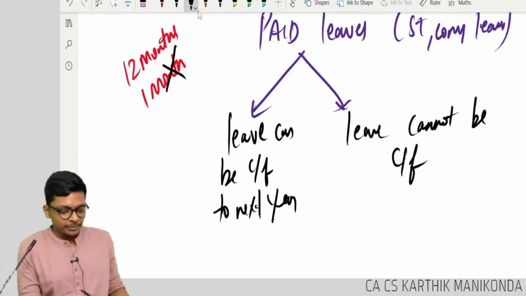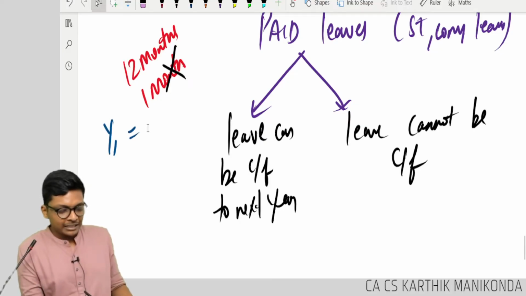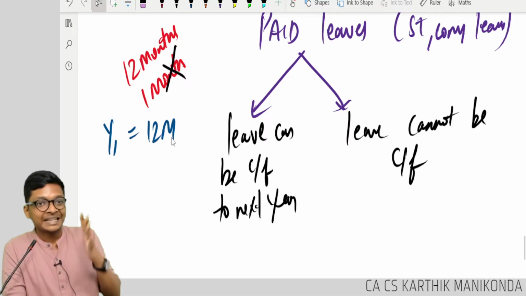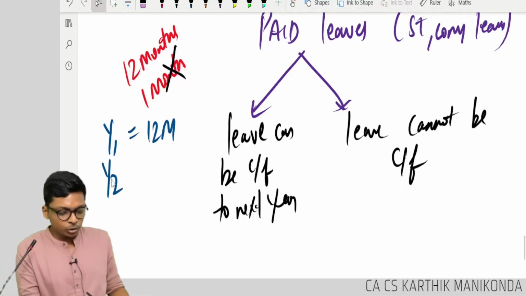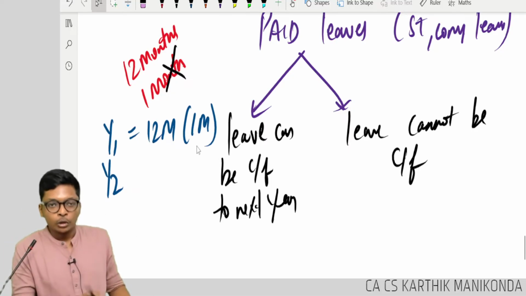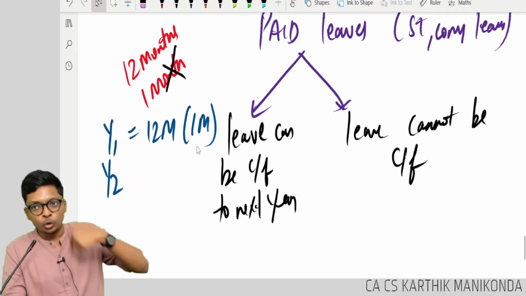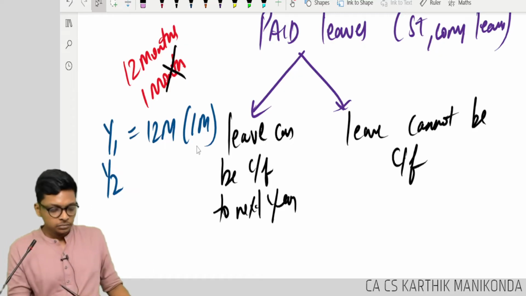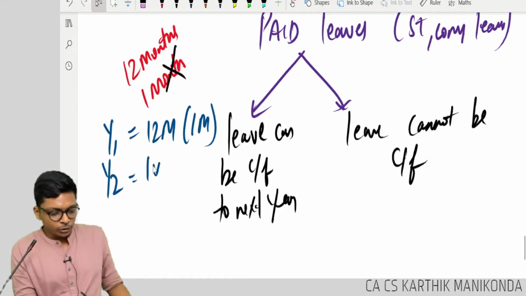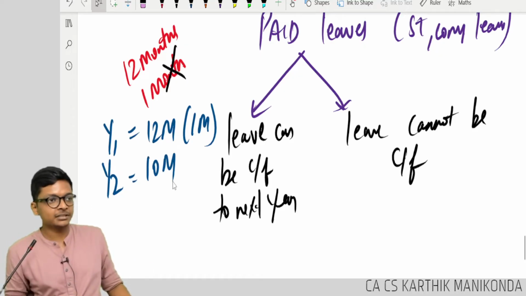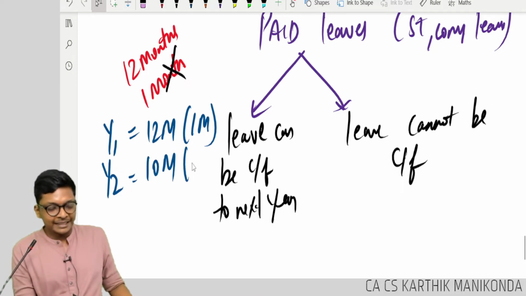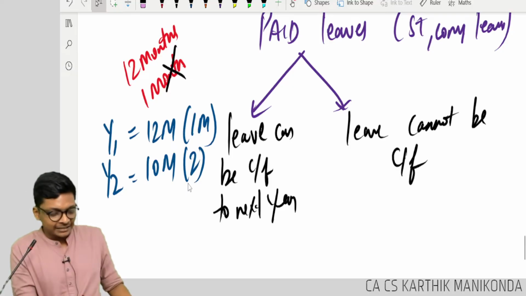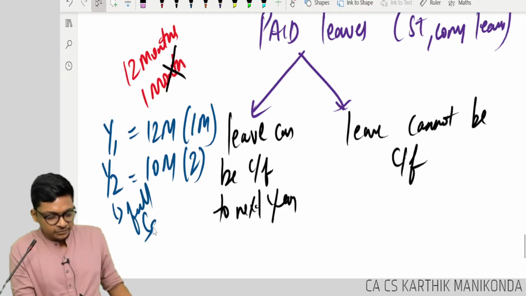I'll give a simple example. In year 1, Radharam worked for full 12 months. How many days leave did he take? Nothing. So he has how much now? 1 month leave. He carried forward to next year. Next year also he will get 1 month leave. Next year, he worked only for 10 months. He can take leave of 2 months, this year plus next year, and get full salary.